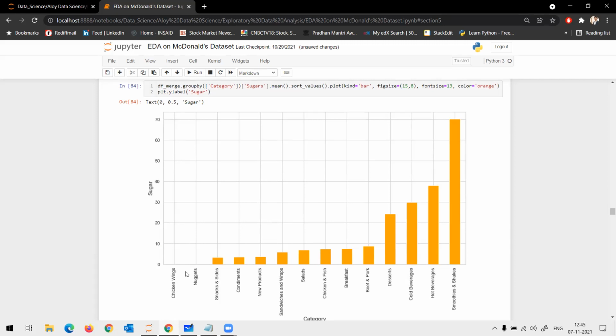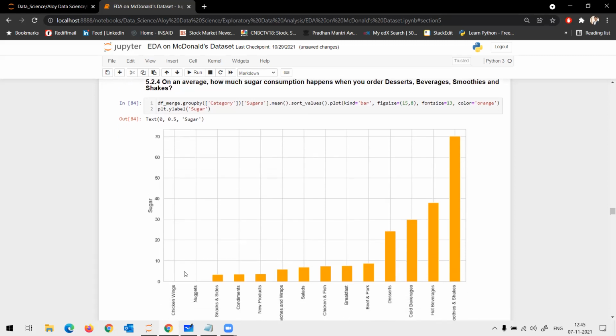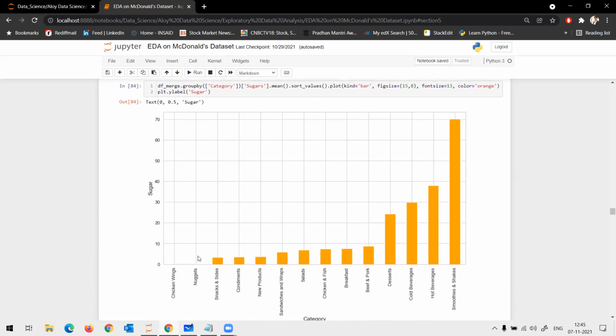So ultimately what we are trying to do is compare and understand which food has a good nutrition content and which food has not so good nutrition, or sugar or any other aspect. And ultimately, we are trying to come up with the category which is fairly healthy. Correct? Ultimately I need a summary of what kind of food is good and what kind of food is bad.